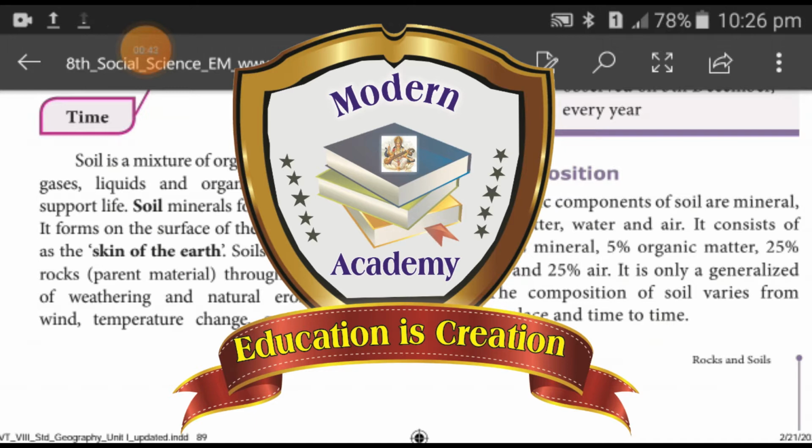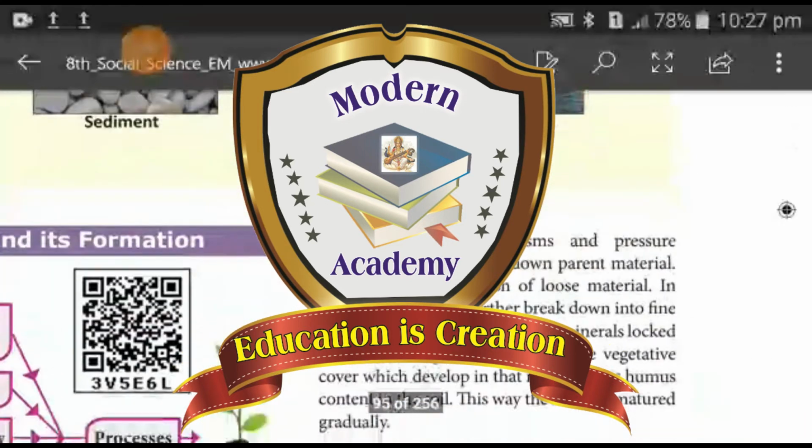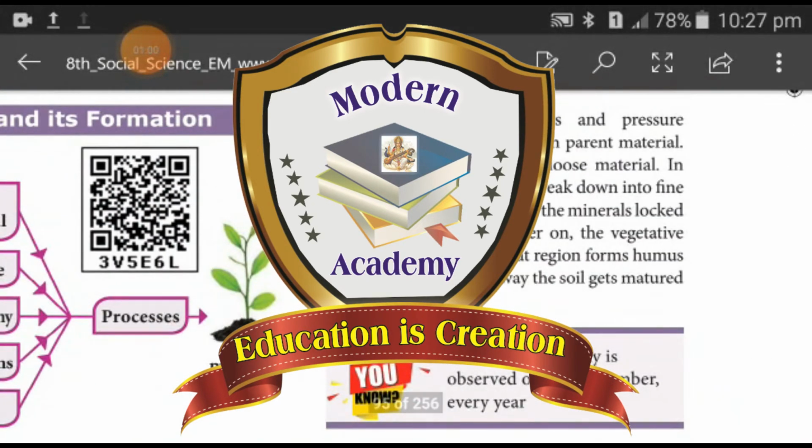Soils are formed from rocks, parent material, through the process of weathering and natural erosion. Water, wind, temperature change, gravity, chemical interaction, living organisms and pressure differences all help break down parent material. It leads to the formation of loose material. In course of time, they further break down into fine particles. This process releases the minerals locked in the rock fragments.